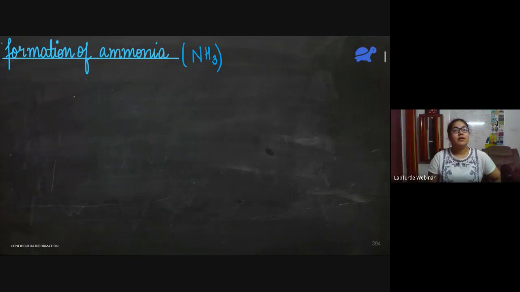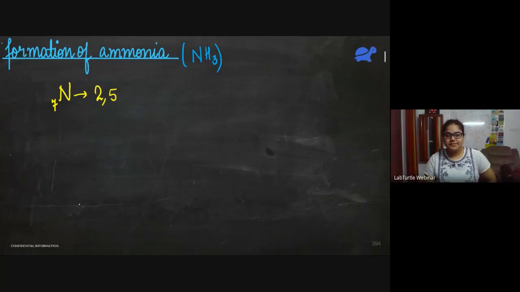If I want to write their configurations, nitrogen's atomic number is 7. You have to learn all the atomic numbers. So its configuration is 2, 5. And hydrogen's atomic number is just 1, so its electronic configuration is just 1.